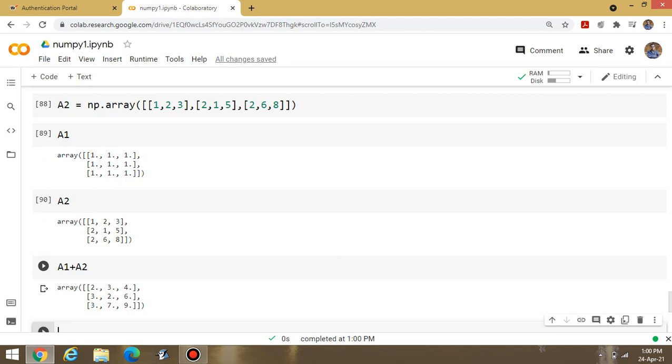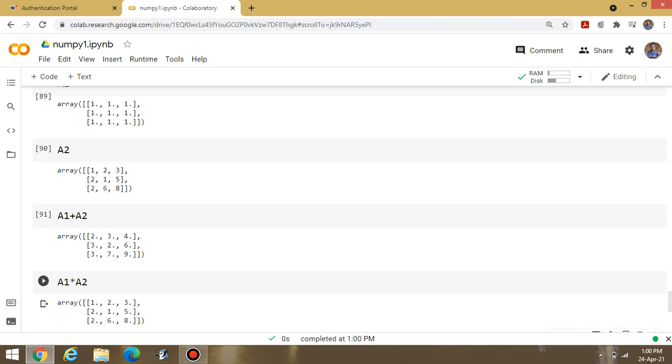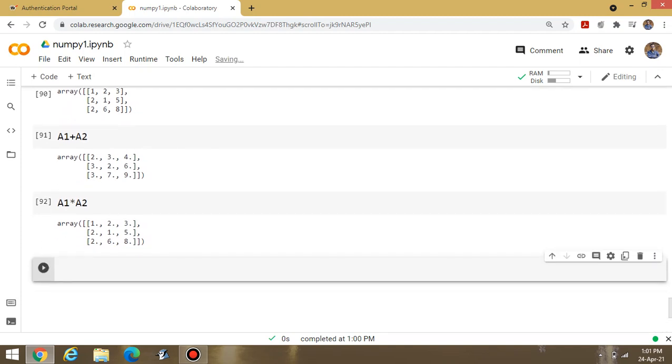But if I write A1 multiply A2, what will happen? I can multiply all the values, 1 into 1, then 1 into 2, 1 into 3. This is not matrix multiplication, this is direct multiplication of the data.